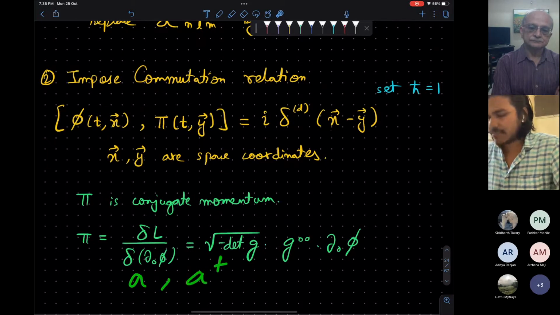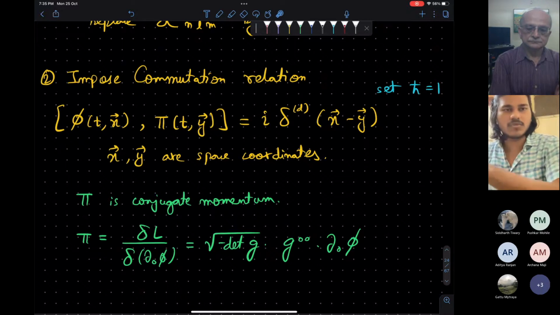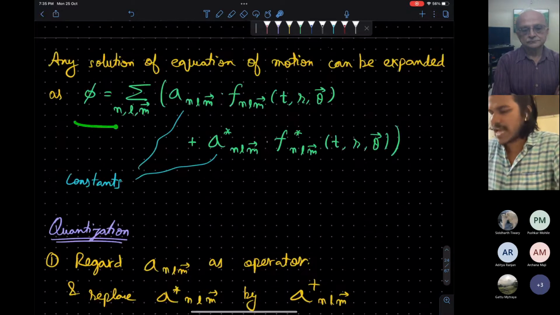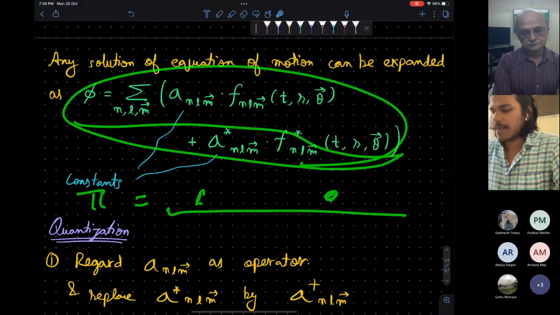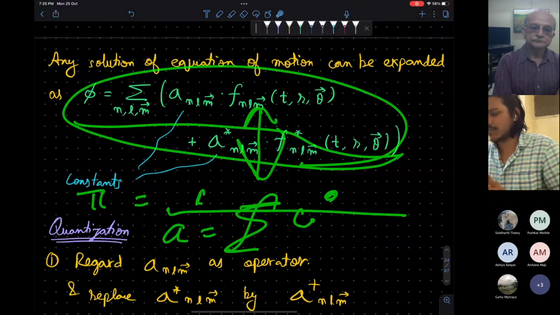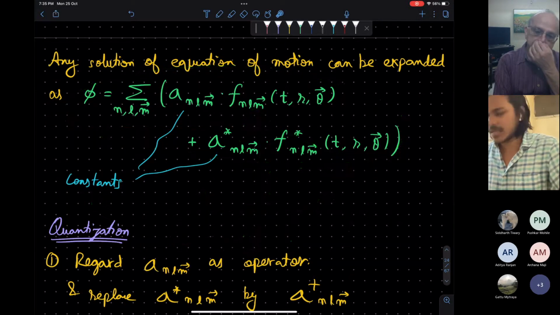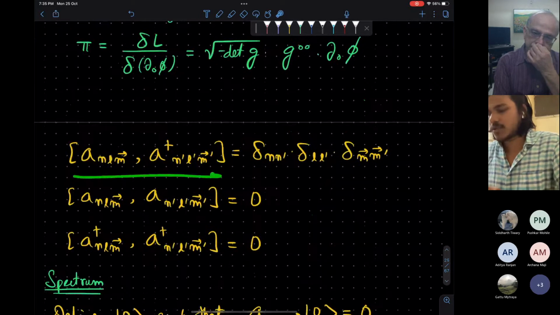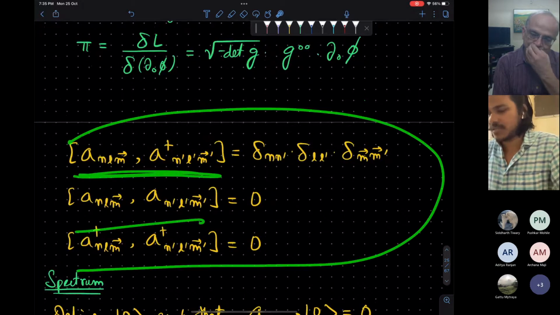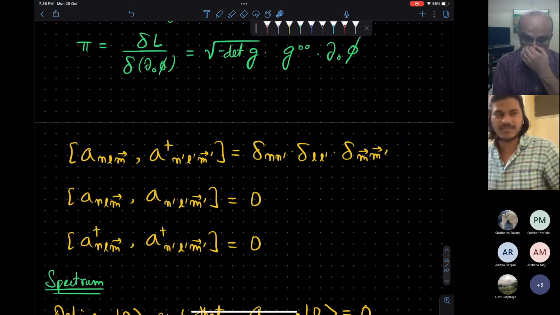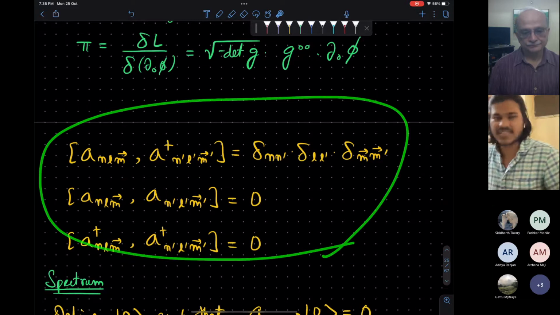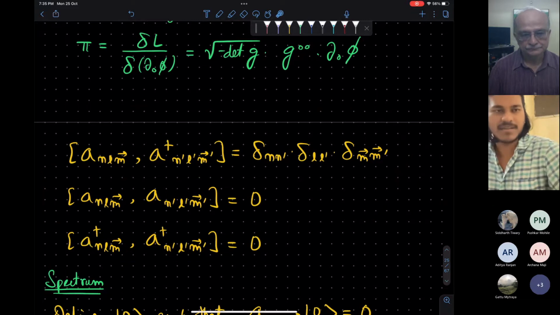Now, A dagger can be expressed in terms of phi and pi, the usual thing we do in quantum mechanics. We'll differentiate this with respect to time and have a similar expression for pi with some modified coefficient. And by appropriately taking linear combinations, it can be shown that A can be expressed as a summation of these quantum fields phi and pi with some coefficient. Similarly, A dagger can be written, and using that expression, I can compute the commutation relation, and this comes out to be this, and it very well matches the usual harmonic oscillator commutation relation. Okay, so this indeed justifies that these A and A dagger are the annihilation and creation operators.